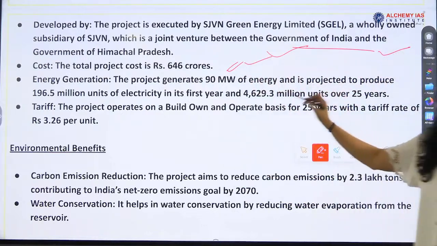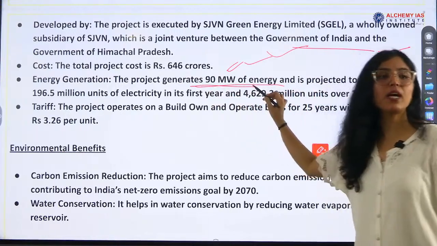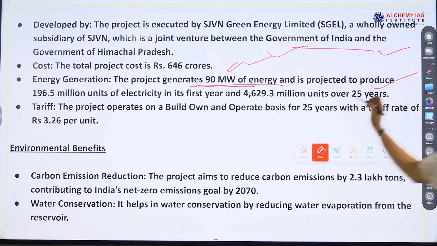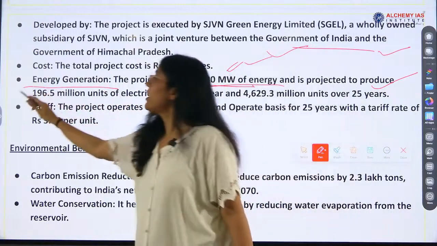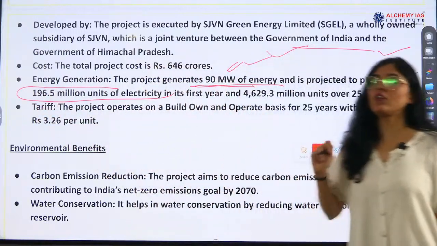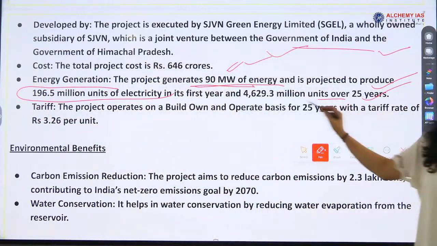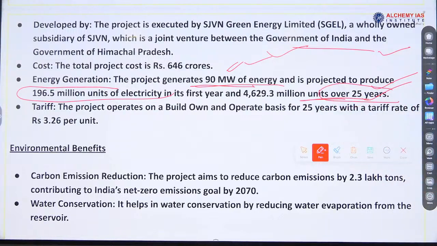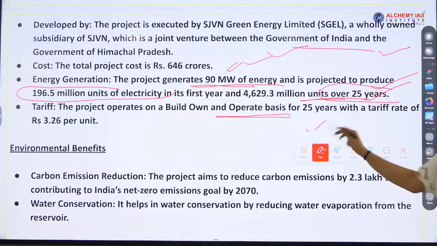It generates 90 megawatt of energy and produces 196.5 million units of electricity over 25 years. So the time duration is 25 years. The project operates on a build, own and operate basis, okay.